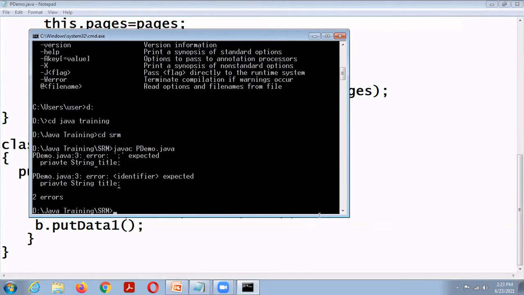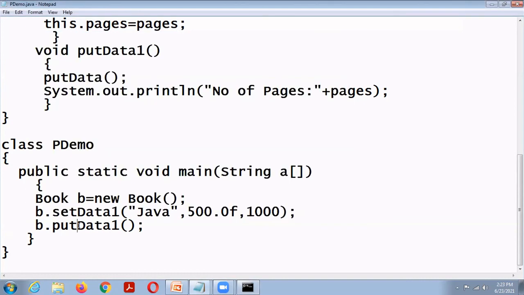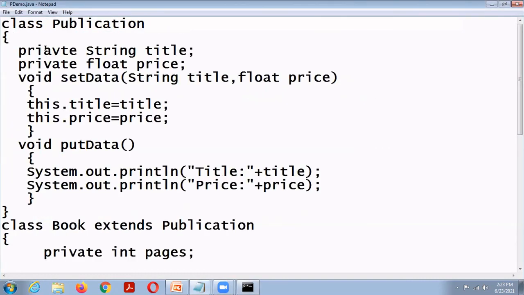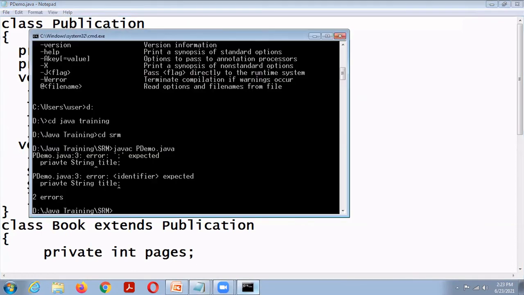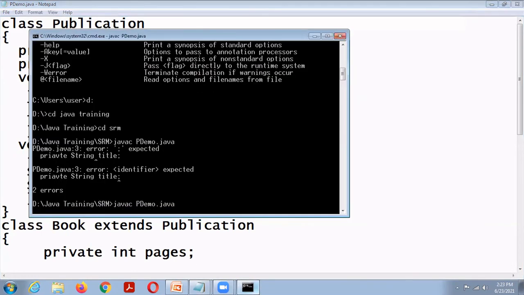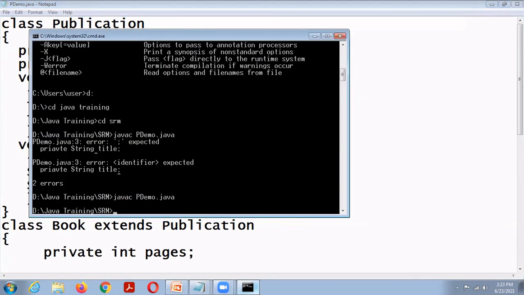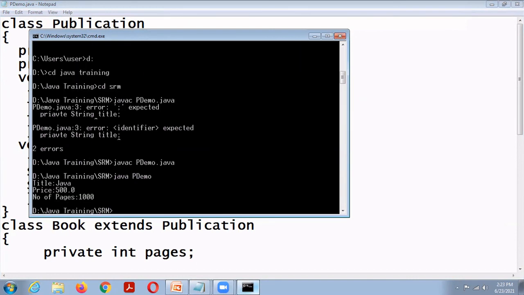Okay. Then java PDemo. So here the output is title Java, price 500, number of pages 1000.